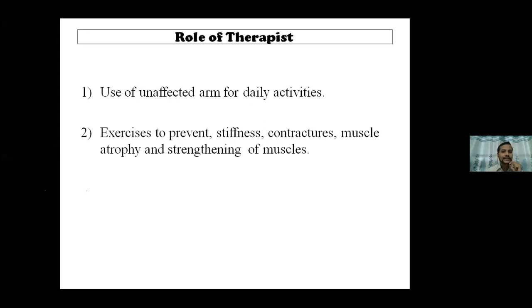So those strengthening exercises by the therapist are also very useful in both pre-surgical and post-surgical scenarios. And lastly, the therapist also gives out supporting devices like splints, compression gloves, or other instruments to prevent the atrophy as well as edema development. Because edema can also lead to compression effects again.